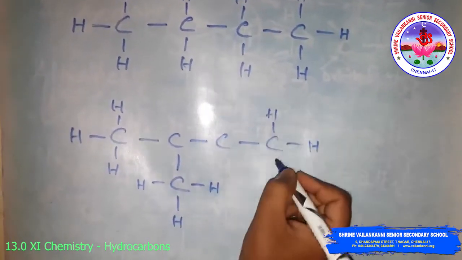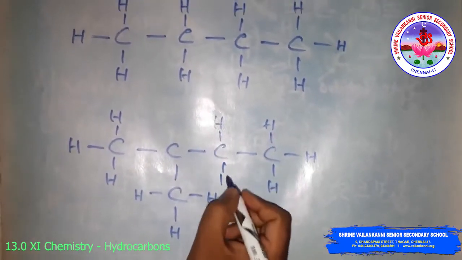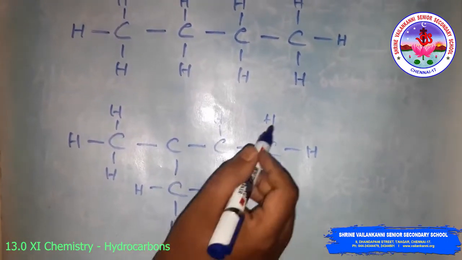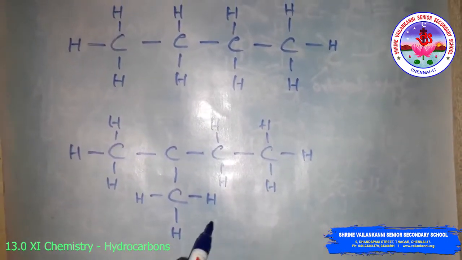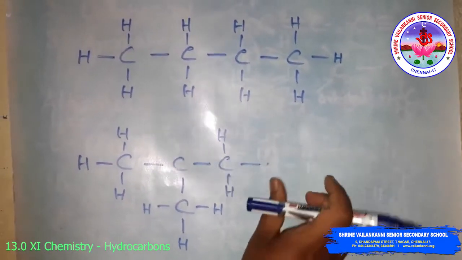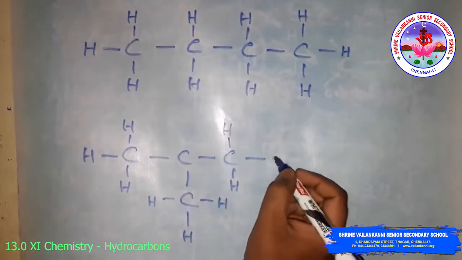Now count the number of hydrogen atoms, that is very important. See, 3 hydrogen atoms plus 3, 6, 2, 8. 8 plus the number of carbon atoms. The total number of carbon atoms is 1, 2, 3, 4.